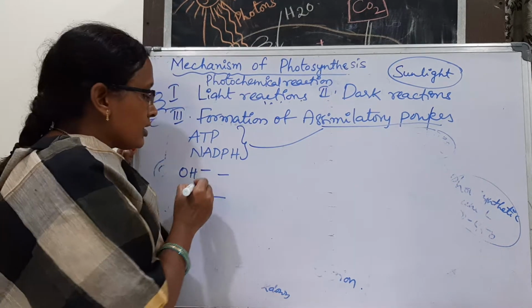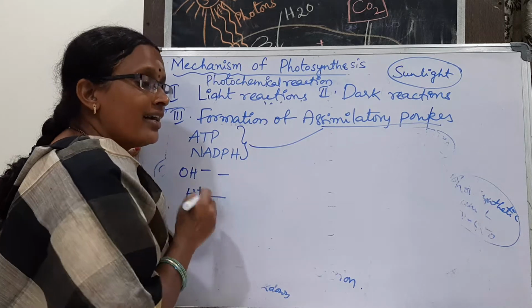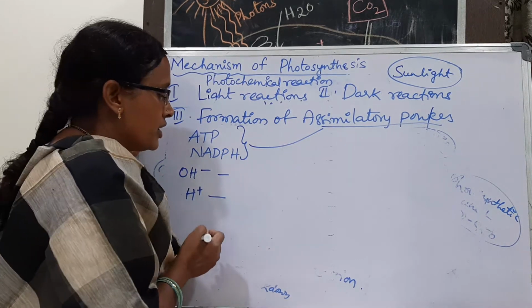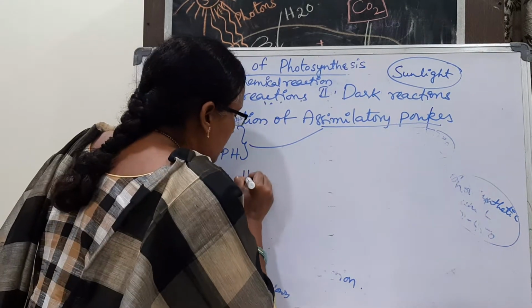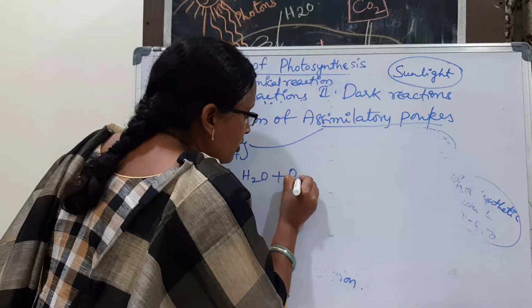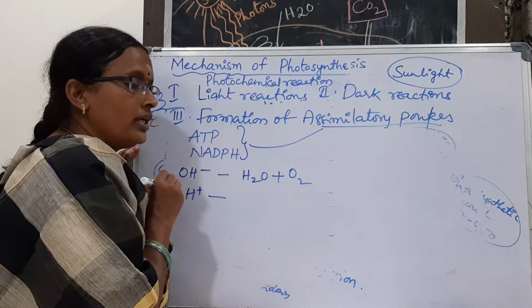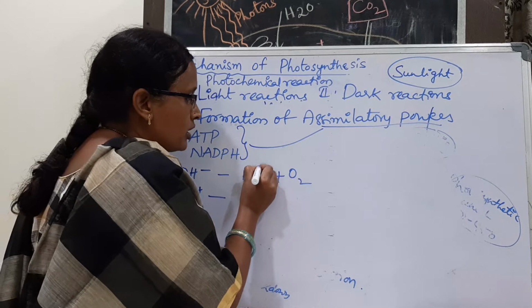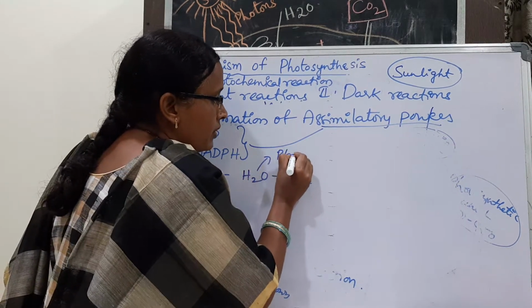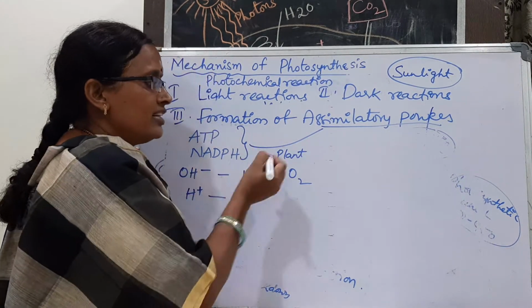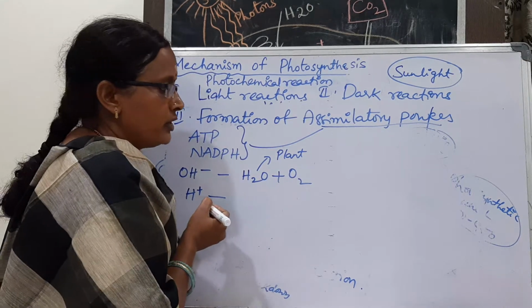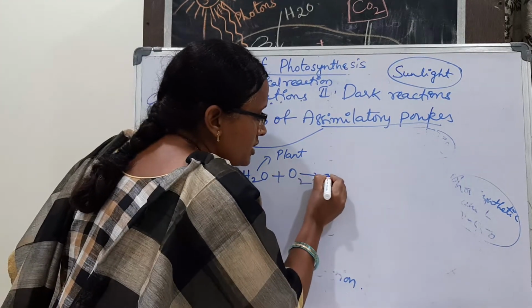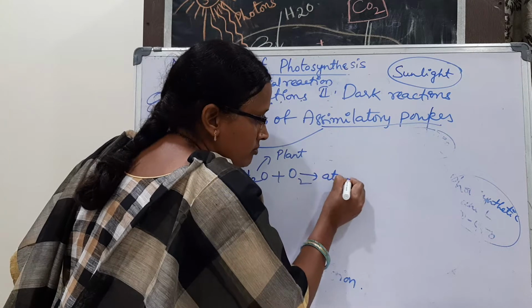The hydroxyl ion undergoes a series of reactions and produces water and oxygen. This water is used by the plant for its further activities, and oxygen is released into the atmosphere.